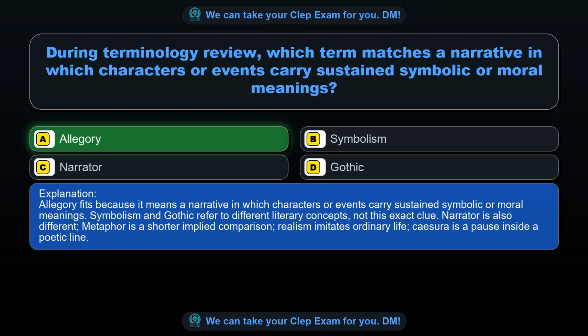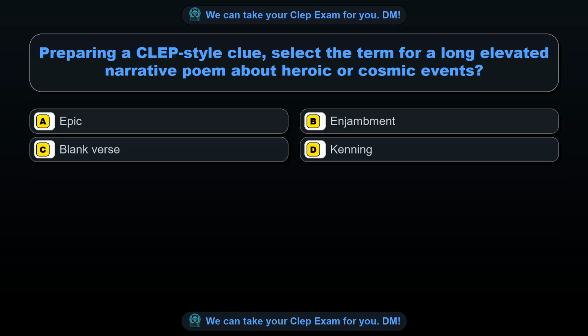Allegory fits because it means a narrative in which characters or events carry sustained symbolic or moral meanings. Symbolism and Gothic refer to different literary concepts, not this exact clue. Narrator is also different, metaphor is a shorter implied comparison, realism imitates ordinary life, caesura is a pause inside a poetic line.